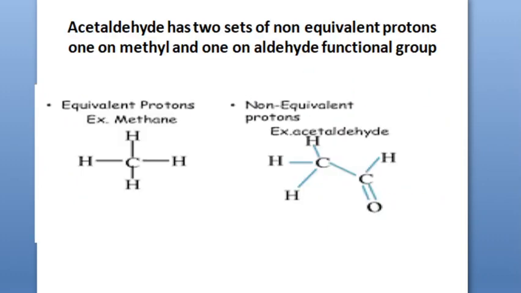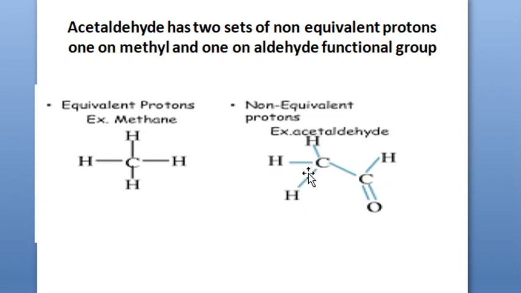So let us see that in the case of acetaldehyde. The acetaldehyde formula is CH3 C double bond OH. Have a look at the hydrogens on CH3. Hydrogens on CH3 have the chemical environment of COH, and the hydrogen on COH, this aldehydic hydrogen, is under the chemical environment of CH3, or it is experiencing a different chemical environment from these three hydrogens.